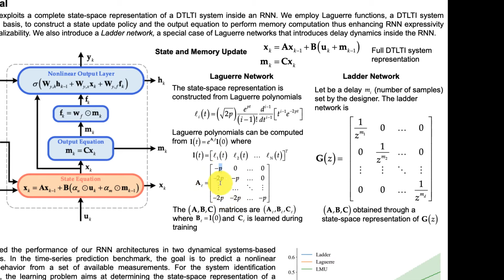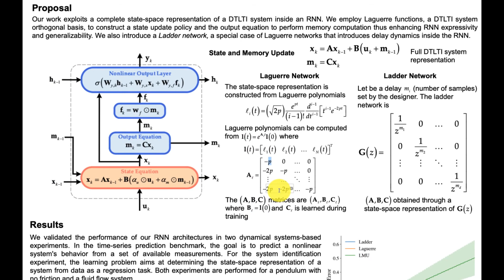We recognize that P is triangular and Toeplitz, so this is a really convenient structure for implementation. And then if we let B be equal to the vector L at time equals 0, so B is the vector of initial conditions, we have a powerful basis. So what does it mean? That we have a generic discrete-time system with matrices A, B, and C. We can represent it as well using A Laguerre, B Laguerre, and C Laguerre would correspond to the matrix of coordinates of the system on the Laguerre basis.